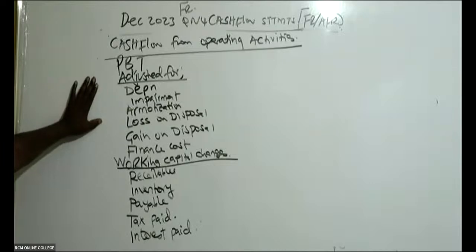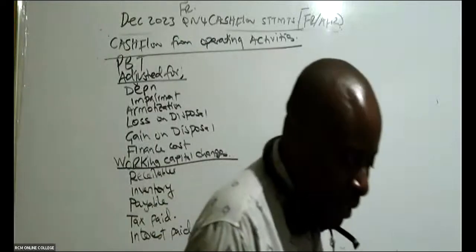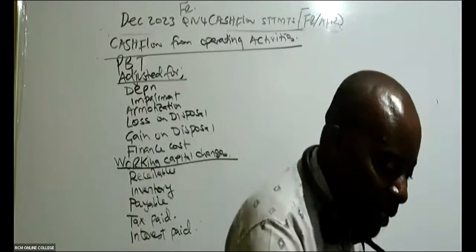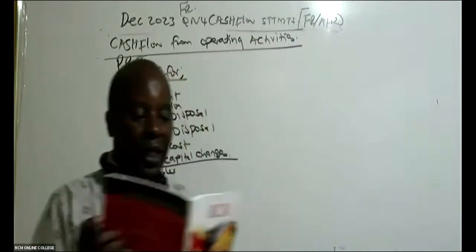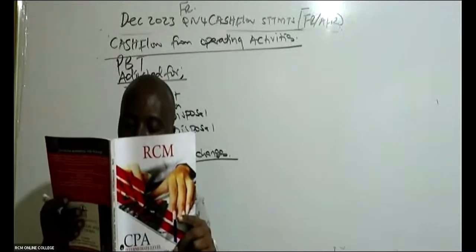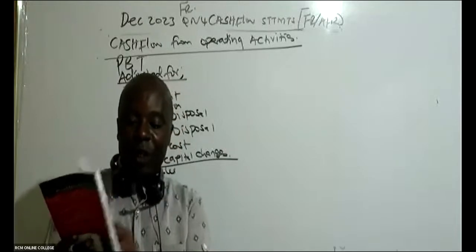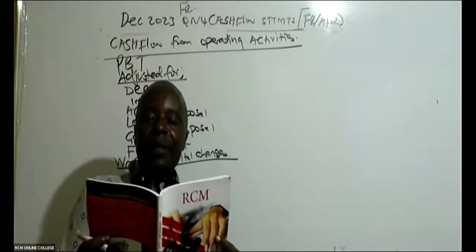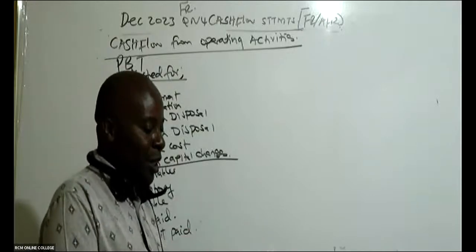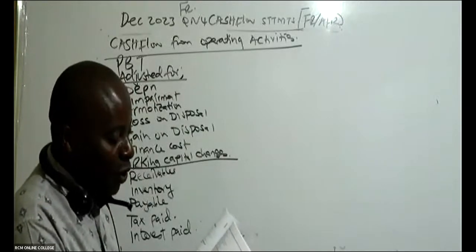And then now you slot in the things here. Look at the income statement. For those of you who have these RCM revision kits, go to page number 75, financial reporting. We are given a statement of comprehensive income for the year ended 31st October 2023. Are you able to see profit before tax?